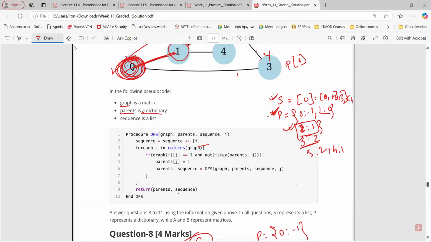Yes, sir. When we were iterating to 3, we didn't get any value. Then we backtracked to this 2, where i was 2, and we were iterating to the third column when we came to 3. So now we will start the j value from 4, right? When we went back to i equal to 2, where we left, we will start from there only.